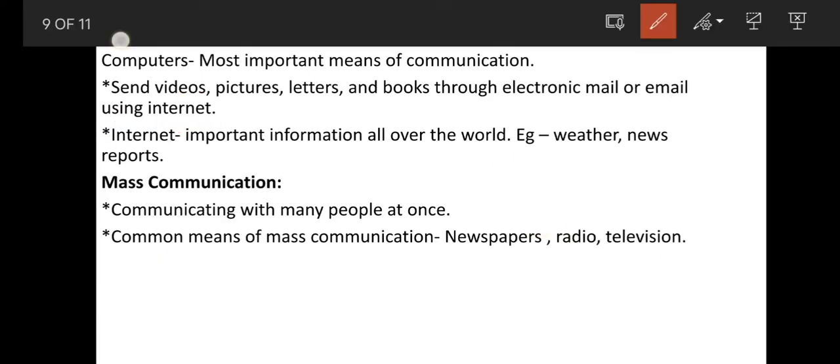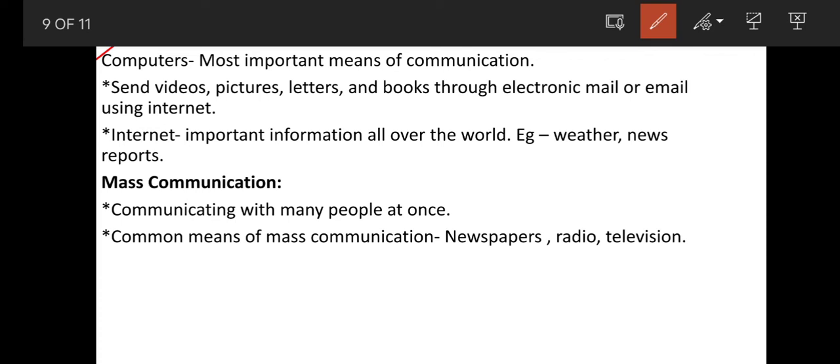Next, computers. Most important means of communication. Which is the most important means of communication? Computers. Computers are the most important means of communication. It is very important to stay connected with different people or to stay connected to the world.